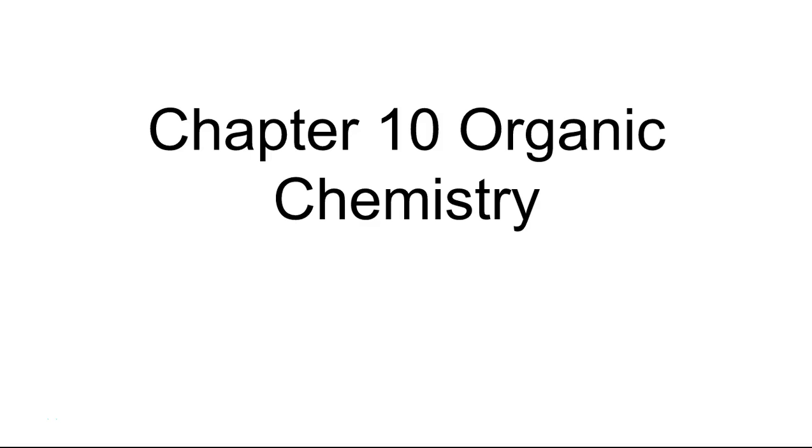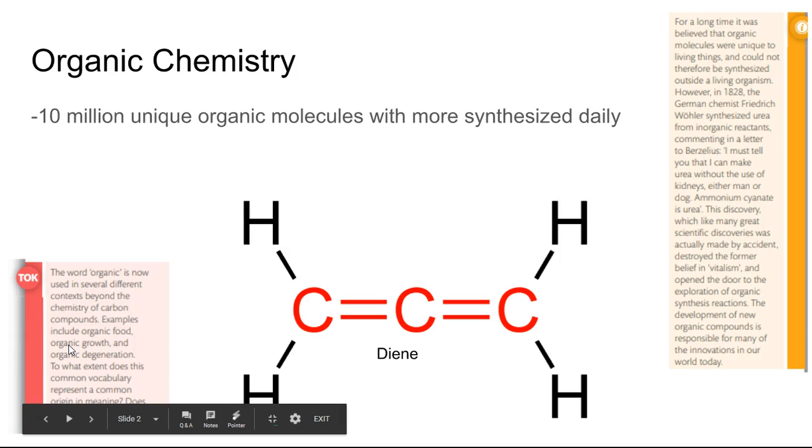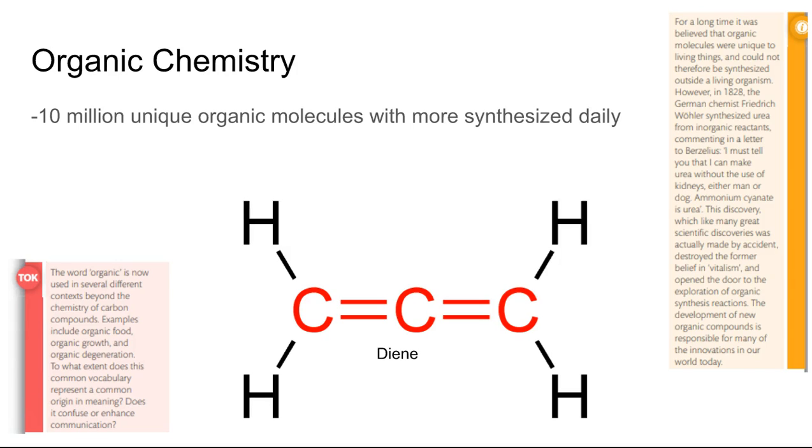Today we're going to be talking about Chapter 10 in Organic Chemistry. Organic chemistry is based on compounds that have carbon. That definition has changed over the years. Now we have organic foods and organic growth. How this definition has changed over time is something you can talk about in terms of TOK.